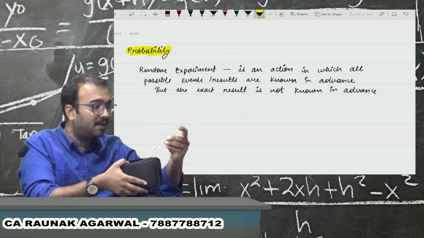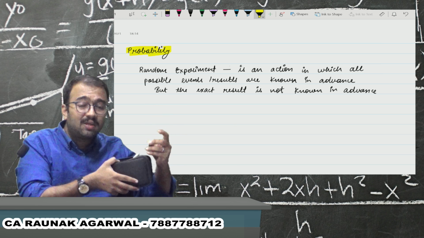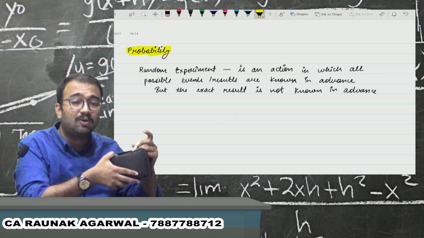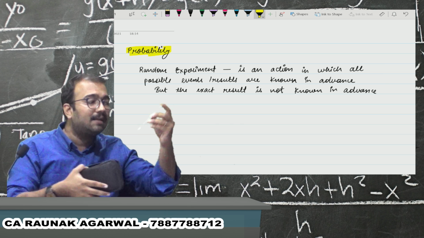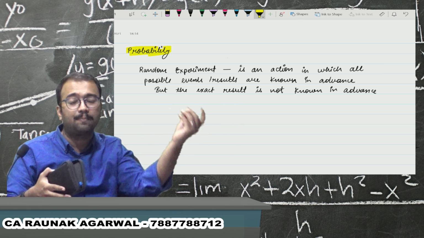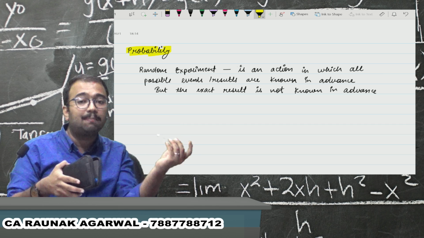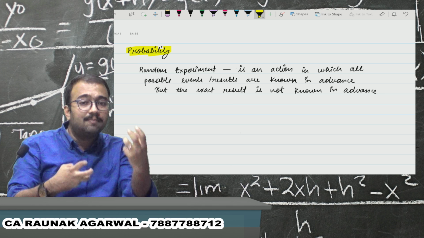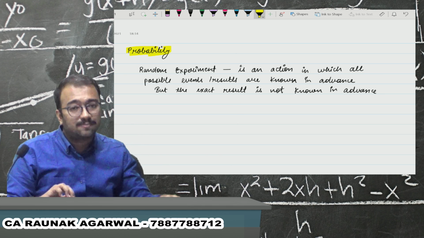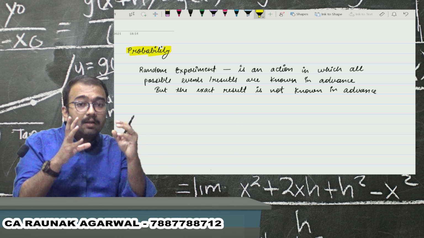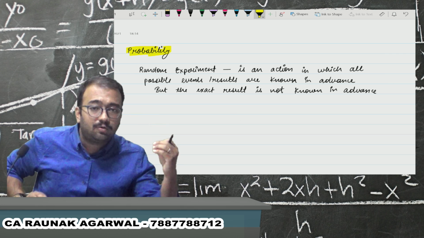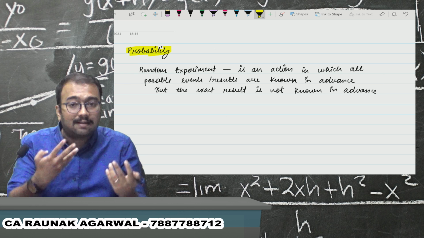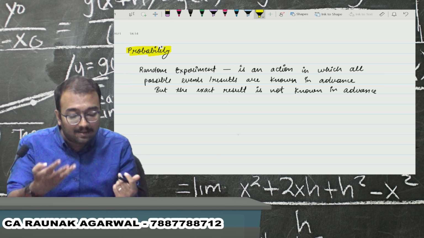This is an experiment, and now we want to find out the probability. We want to find out the chances, the possibility that the green pen would be picked up. If we express it in terms of numbers, it is known as probability. The process of picking out one pen from this bag is a random experiment.